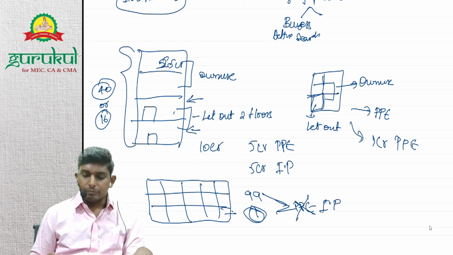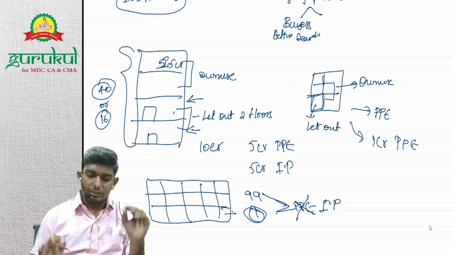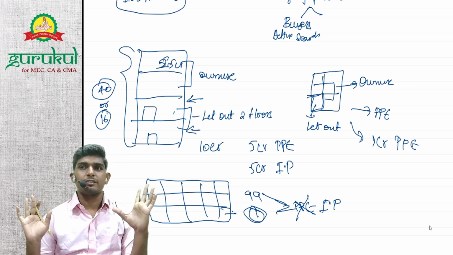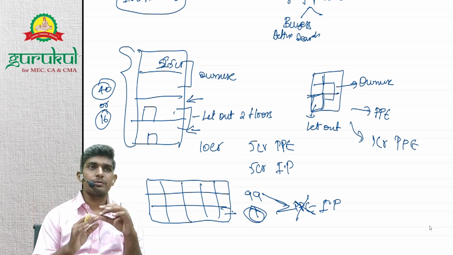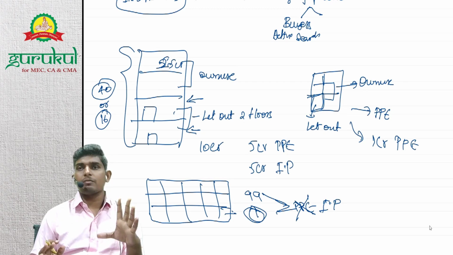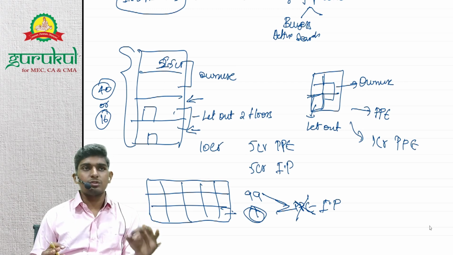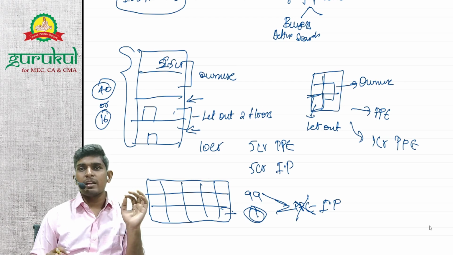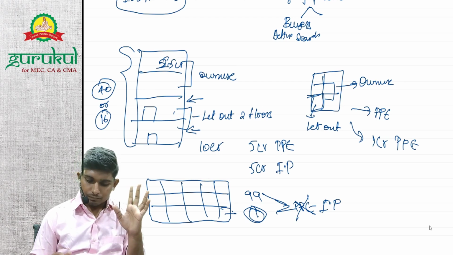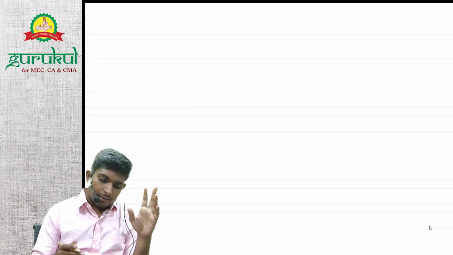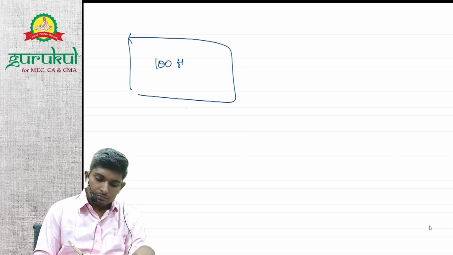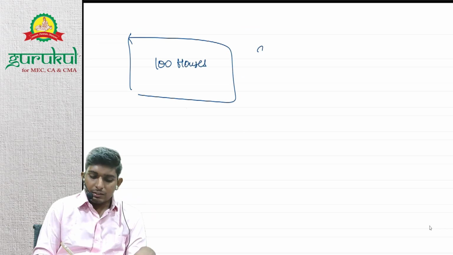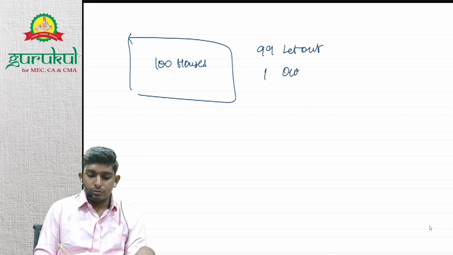Understood? First, we need to check whether it is insignificant. They have not defined insignificant, यानी कितना. If it appears, in the question mostly they will give. Otherwise, we will just check whether it's very low. If its use is very insignificant, then we'll call it investment property, right? Now let's say एक floor पे we have 100 houses, okay? 100 houses. 99 are let out, and one is used for own use, own purpose.